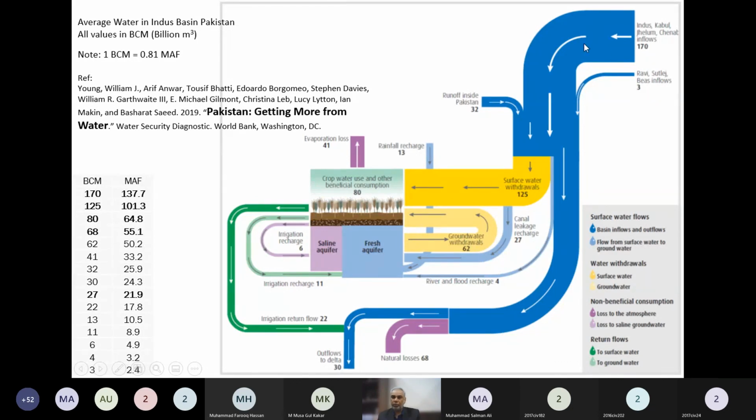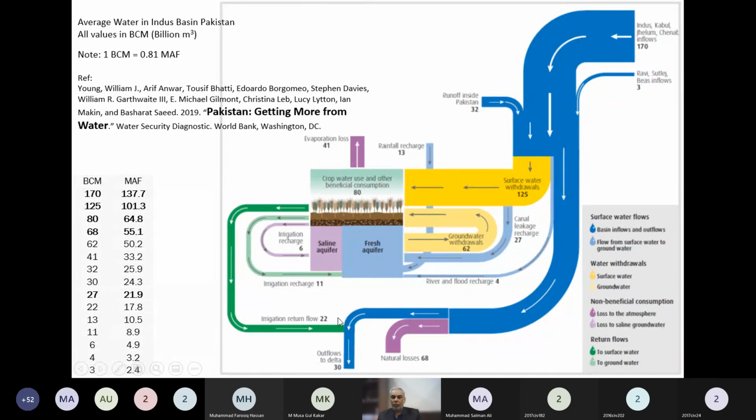And total about 200 billion cubic meter is the surface water which is coming to the Indus Basin in Pakistan. So out of that, about same water as we have mentioned previously, 103 million acre feet, which is equivalent to 125 billion cubic meter is diverted to the agriculture land, and some of it is lost into the seepage and goes to the ground, and some is applied to the agriculture, and that water also penetrate down into the groundwater, and some part is evaporated.